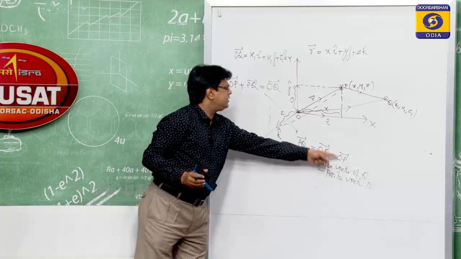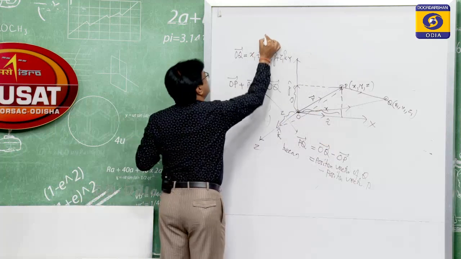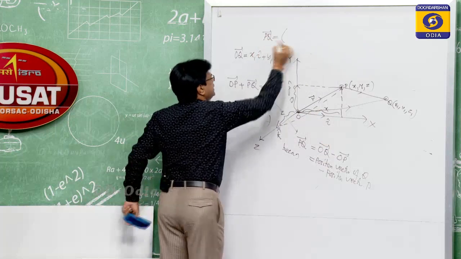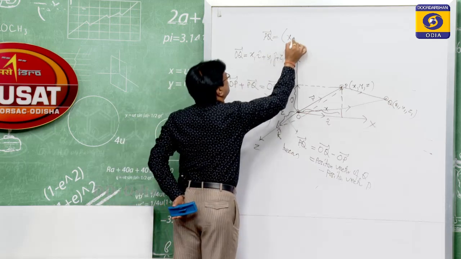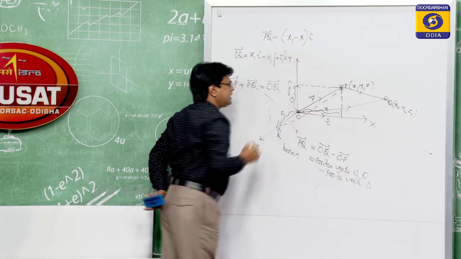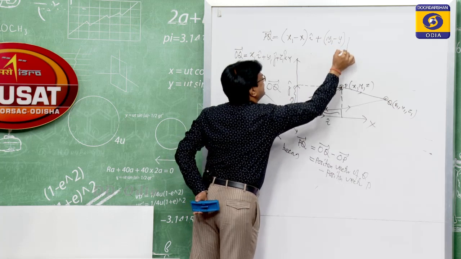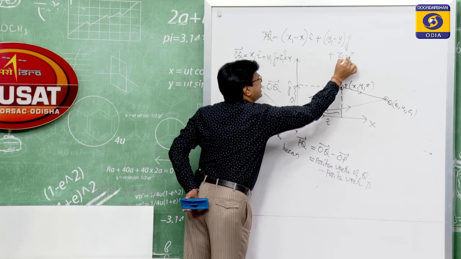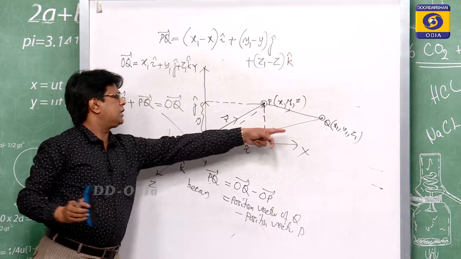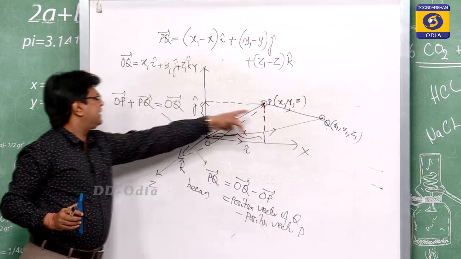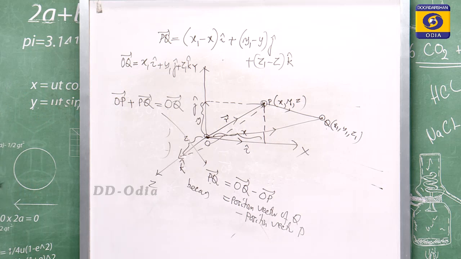So, OQ minus OP becomes the PQ vector. PQ vector is equal to x1 minus x into i cap plus y1 minus y j cap plus z1 minus z k cap, because OQ is x1 i cap, y1 j cap plus z1 k cap, and OP is x i cap plus y j cap plus z k cap.